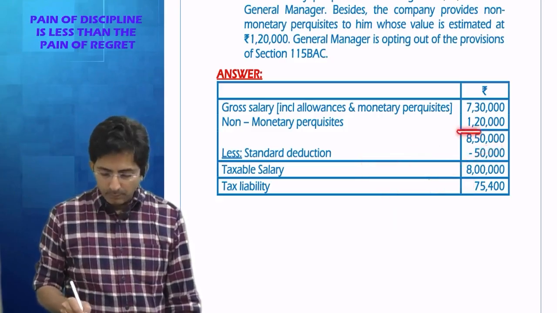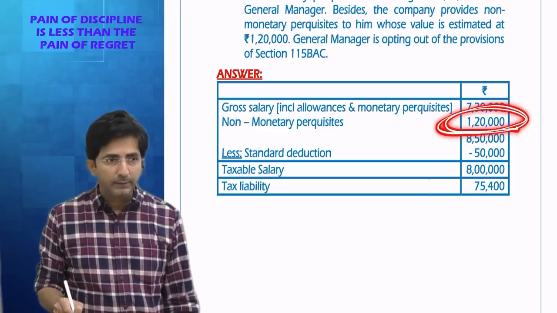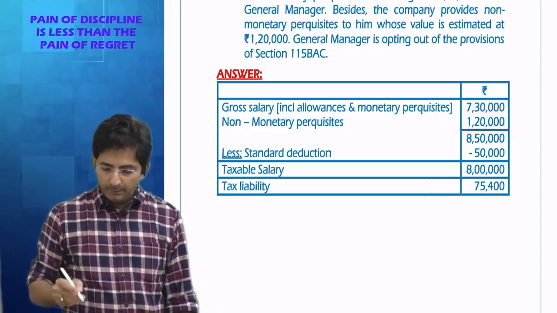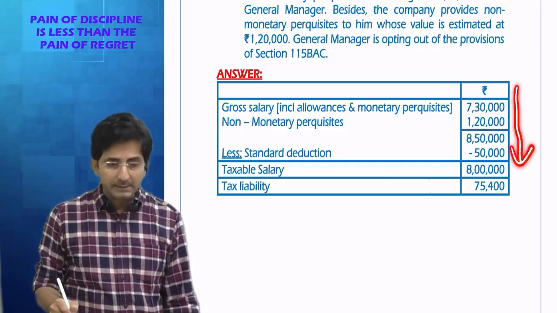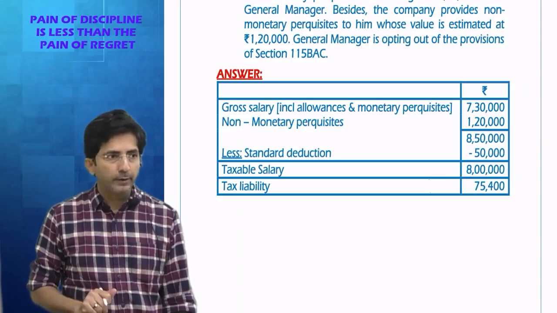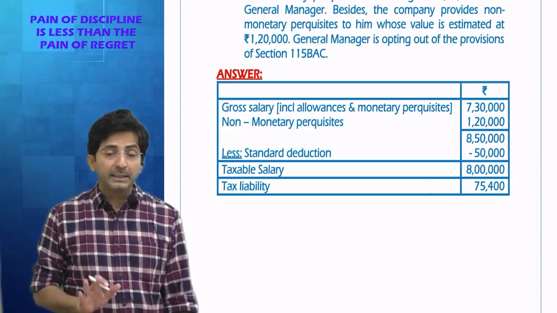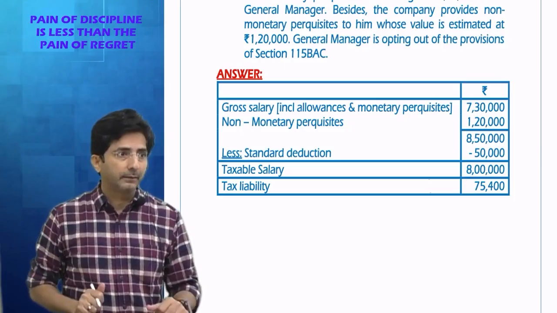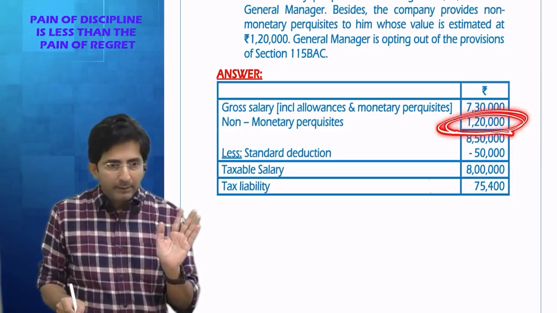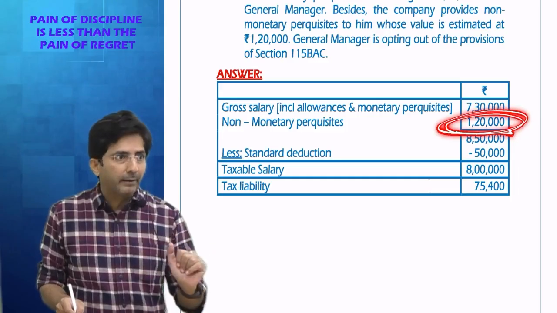See, first 1,20,000 is an item of income from salary. So you have to include it in the head income from salary. Including 1,20,000 in salary, the tax comes to 75,400. But that is if the employee has to bear everything. What if the company says, don't worry about 1,20,000, the tax on 1,20,000 we will bear?